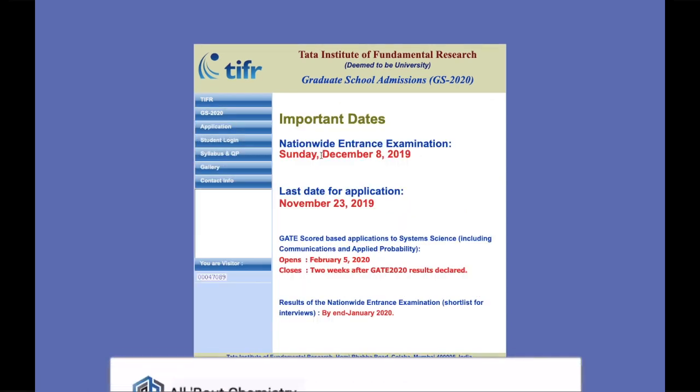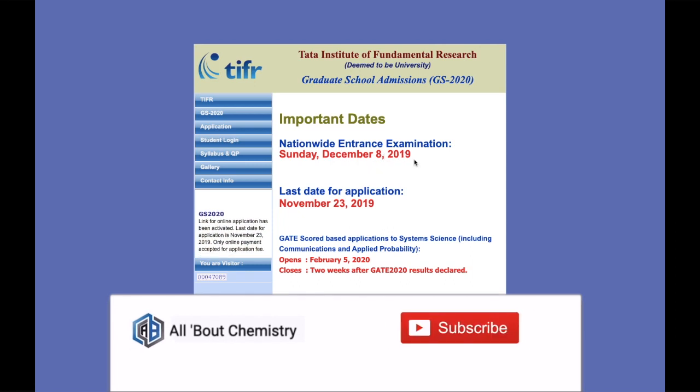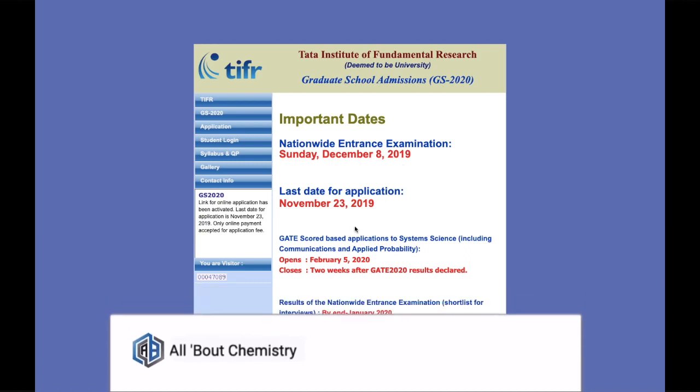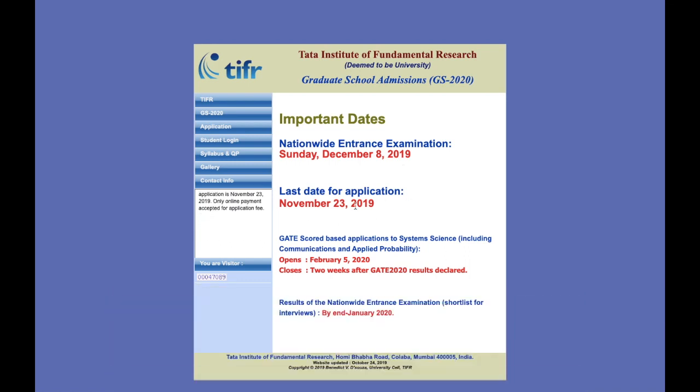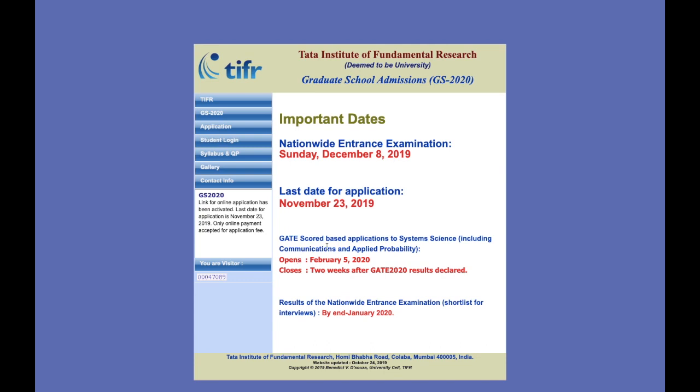So the entrance exam is going to be held on Sunday, December 8, 2019, that is in this year, and 1 week before the CSIR NET exam. You can apply for this particular form up till November 23rd, 2019. That means we have around 1 month to fill this form from today's date. The rest of the things are like this: GATE score based application to the system science, including communication and applied probability.